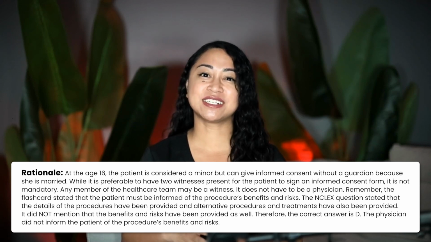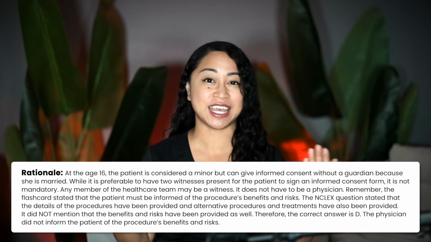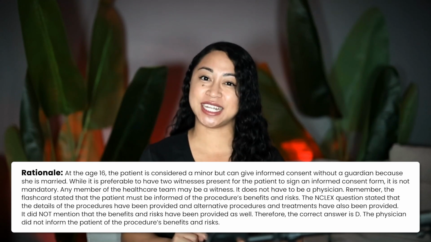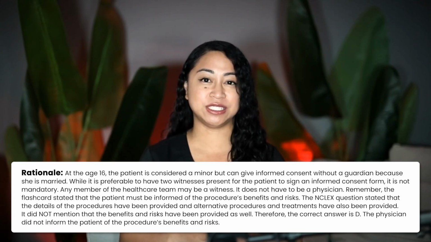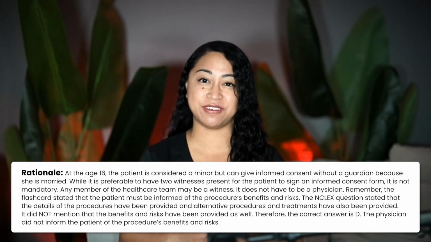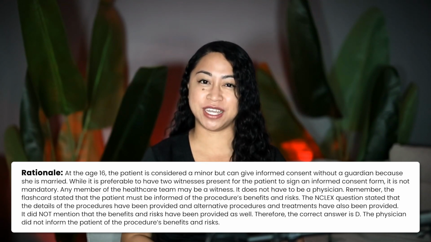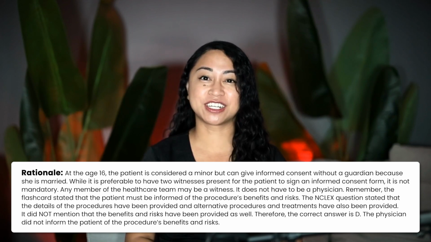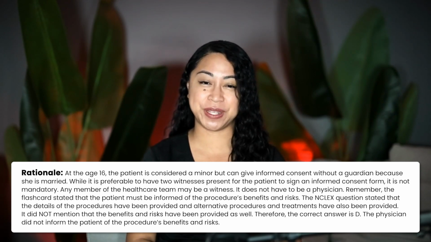Remember, the flashcard stated that the patient must be informed of the procedure's benefits and risks. The NCLEX question stated that the details of the procedures have been provided and alternate procedures and treatments have also been provided. It did not mention that the benefits and risks have been provided as well. Therefore, the correct answer is D. The physician did not inform the patient of the procedure's benefits and risks.